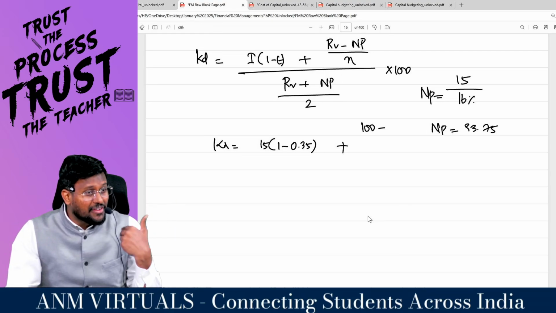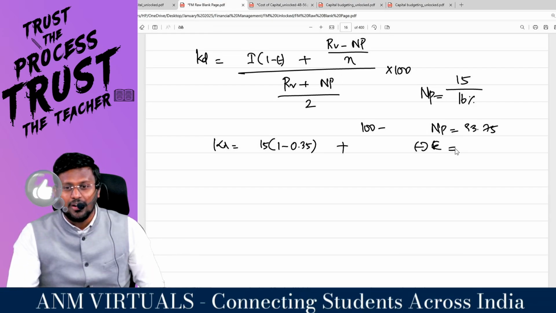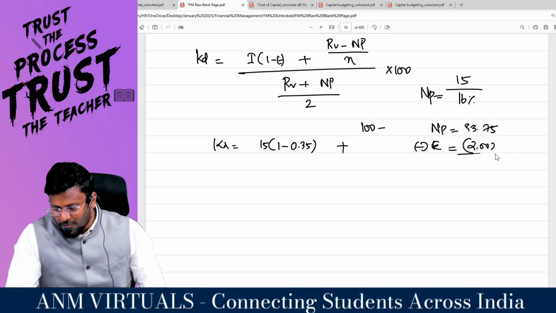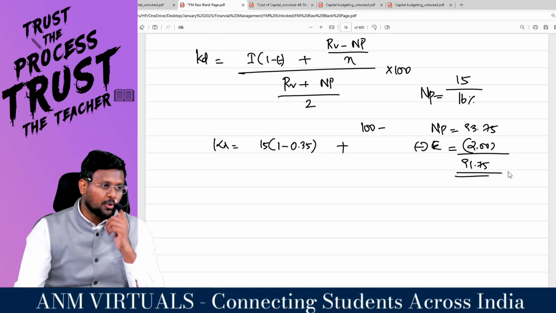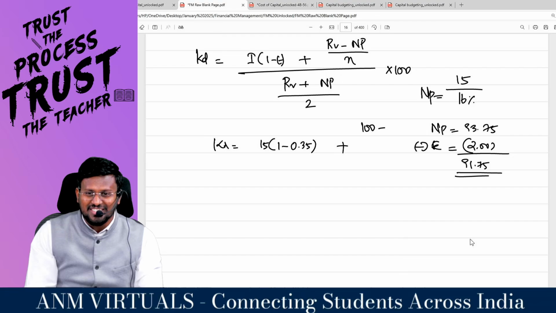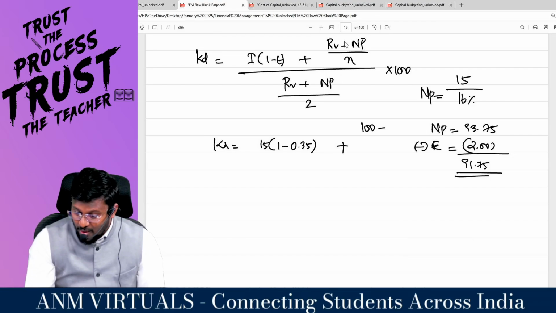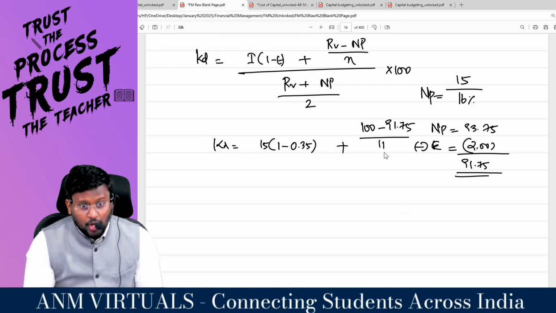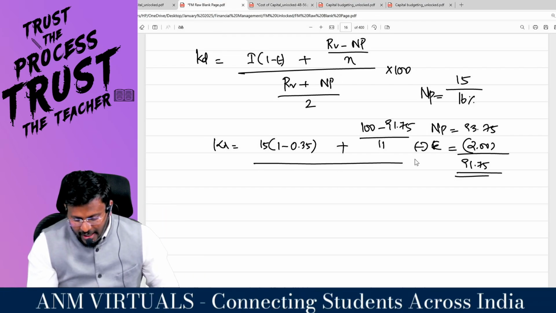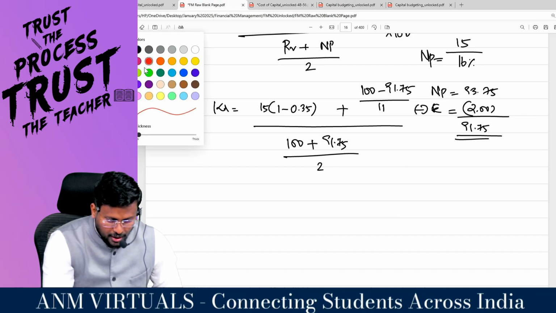But that 93.75 I can't enjoy. Less flotation cost. Flotation cost should always be calculated, 2 rupees will go as flotation cost. So 91.75 will be the net proceeds. Very good, sir. Congratulations, sir. So RV, redemption value, is going to be 100, whereas my net proceeds is 91.75. This I have to write off over a period of 11 years, divided by redemption value 100 plus 91.75, divided by 2, which will give the average liability.